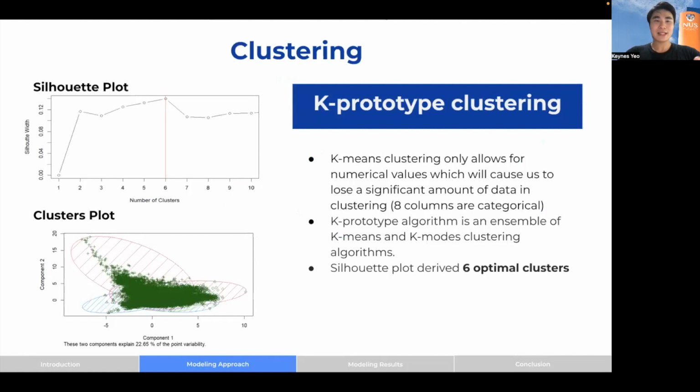So we standardized the data prior to our k-means clustering. Initially, we faced some issues with k-means as it was not powerful enough to account for the categorical variables. So we eventually relied on k-prototype clustering, as it was able to capture both the numerical and categorical variables. And through the silhouette plot on the top left, we found 6 optimal clusters, and I will elaborate more about them in the next few slides.